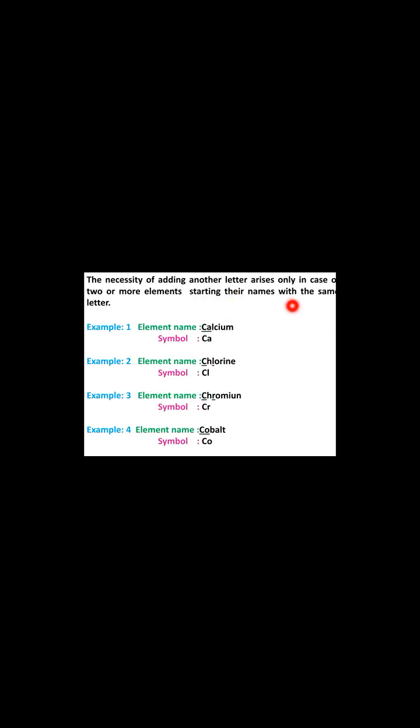The necessity of adding another letter arises only in case of two or more elements starting their names with the same letter. Example: calcium, chlorine, chromium, cobalt.